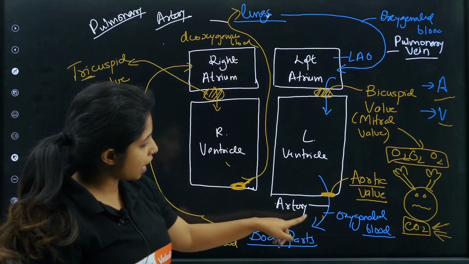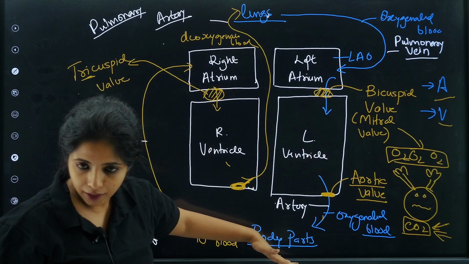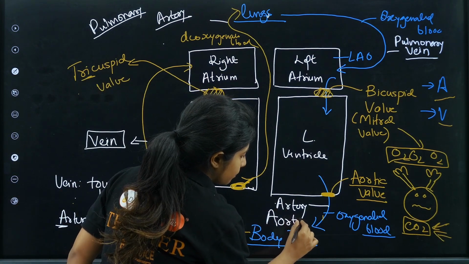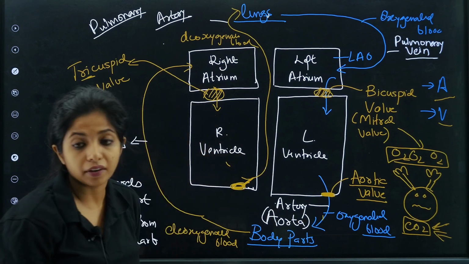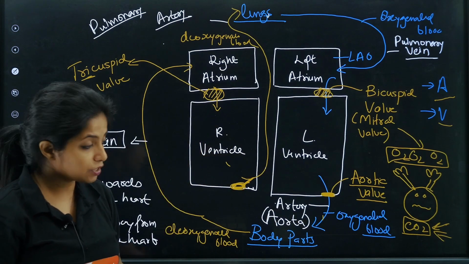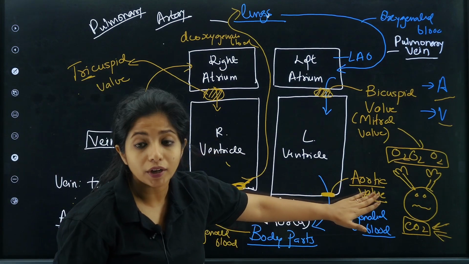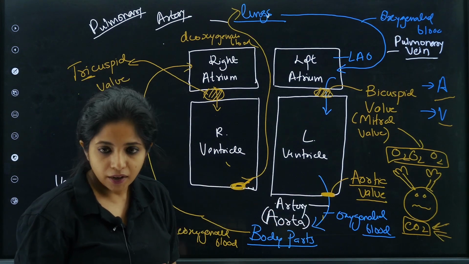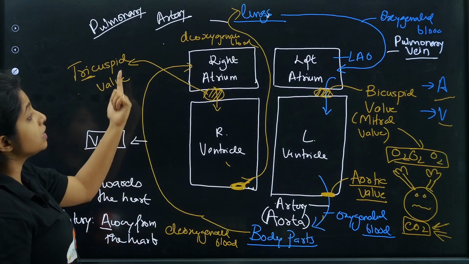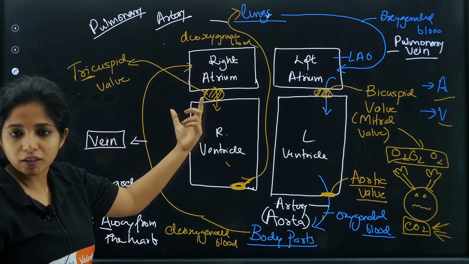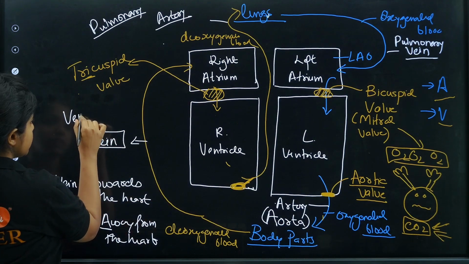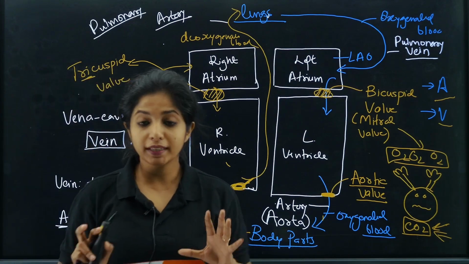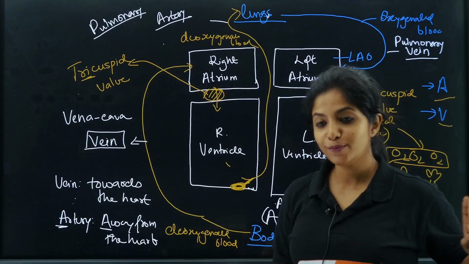Cool. Now this artery which is carrying oxygenated blood, okay, what do you call this artery? It has a specific name. You call it aorta. The largest artery that we are having, aorta. Which is why you call this valve the aortic valve. Now over here, this vein is carrying blood back. What do you call this particular vein? You call this vein the vena cava. Works? Okay, so basically now you know all the names of the arteries and the veins.